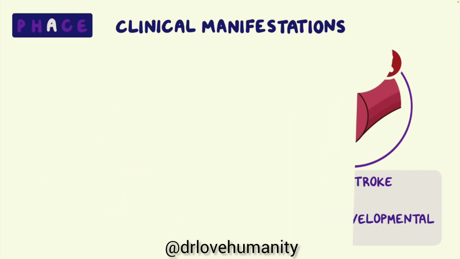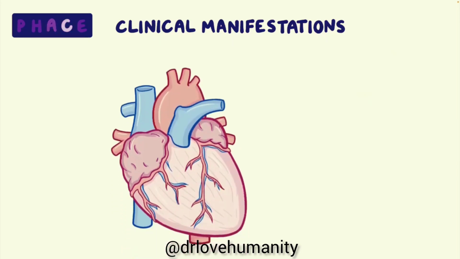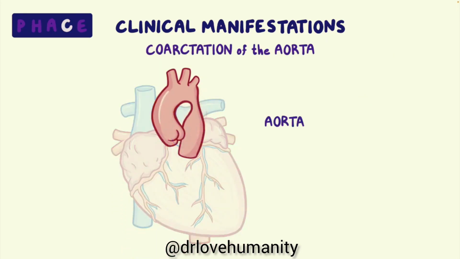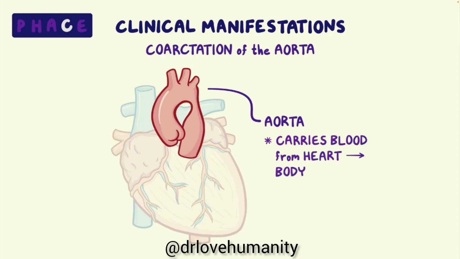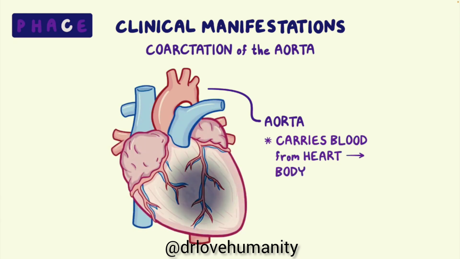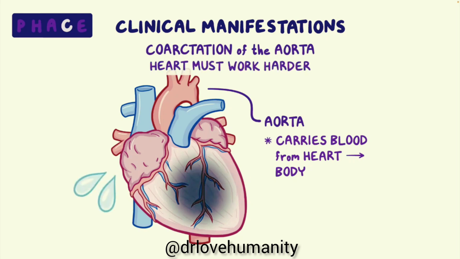Now, the most common cardiac defect seen in Phace syndrome is coarctation of the aorta, or narrowing of the aorta, which is a large artery responsible for carrying oxygen-rich blood from the heart to the rest of the body. This narrowing can cause damage to the heart over time, as the heart must work harder to push against the narrowed vessel.